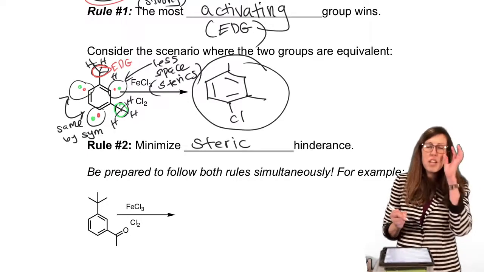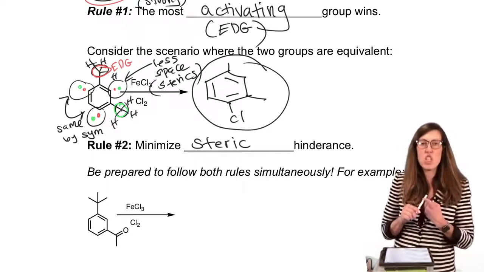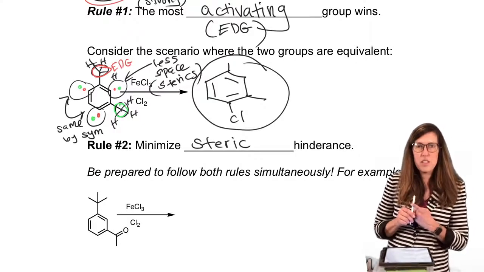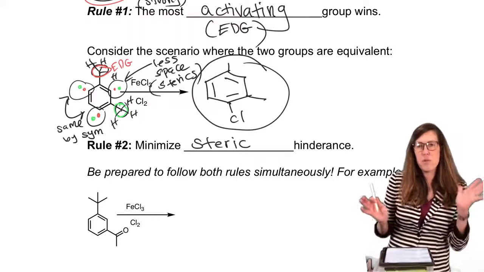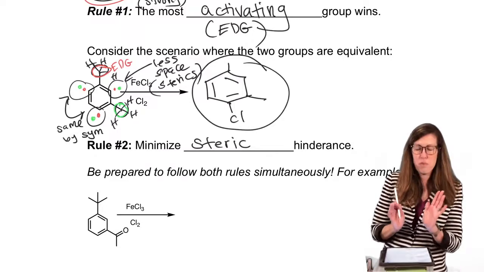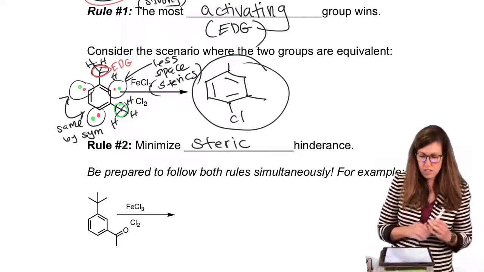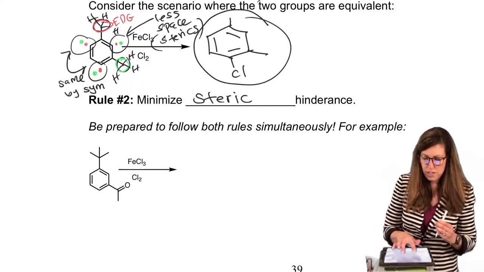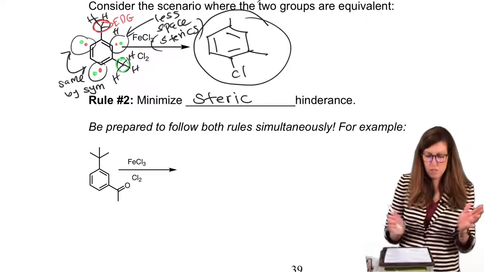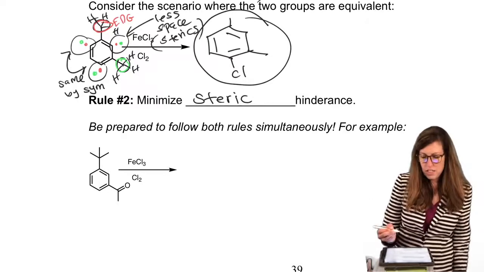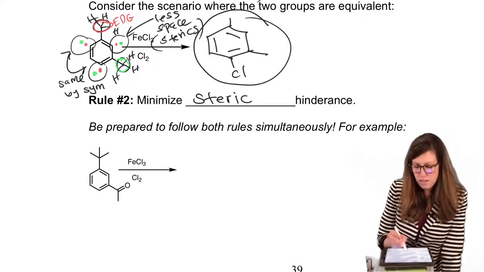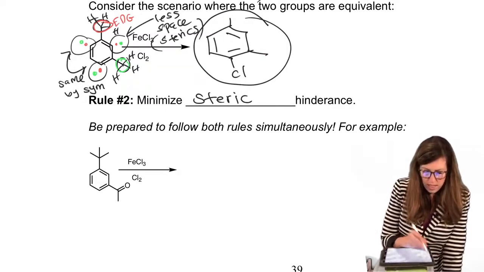So most of the time you're going to be asked for major products because we don't always want to draw all 10. We want to know what's going to be the most dominant product because that requires some brain power too to reason through it. So you could draw everything possible, but if you were asked to draw the major product, that doesn't help, right? It's not the right answer. You need to have the major product. Okay, so I'll just write major.